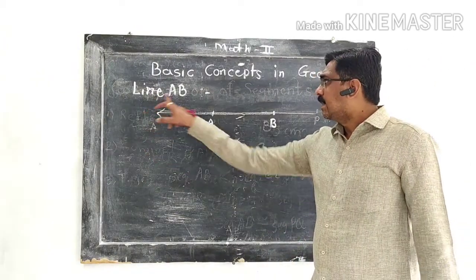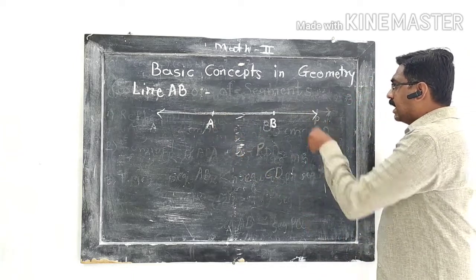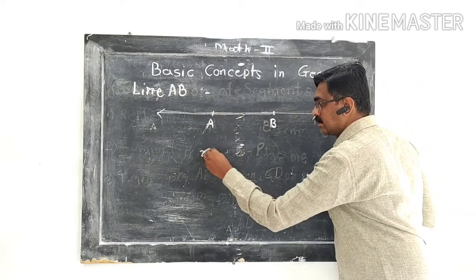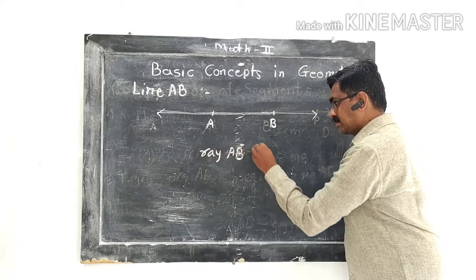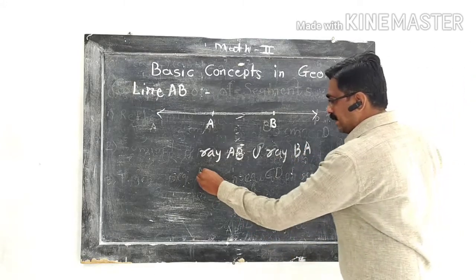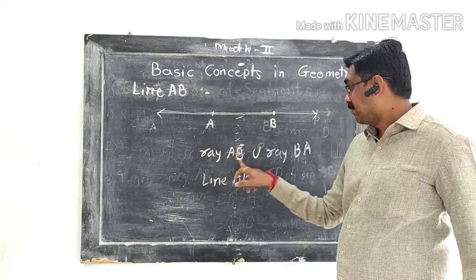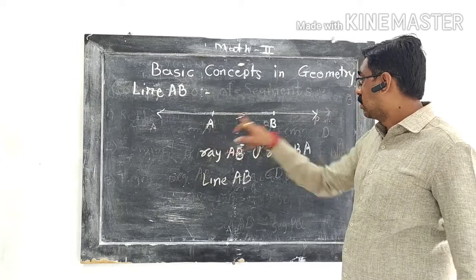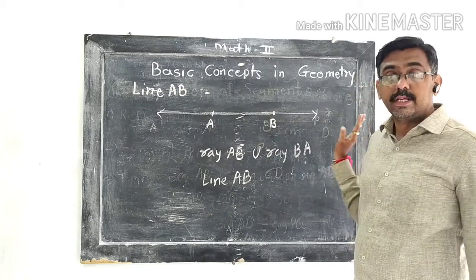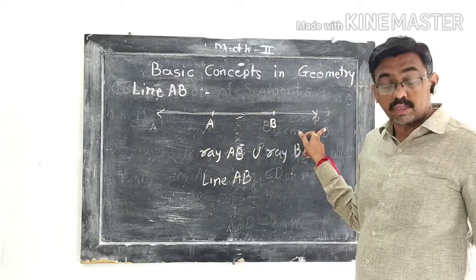Now the next term is line AB. The union of the points of ray AB and its opposite ray BA is called the line AB. The ray AB union ray BA. So line AB is infinite. It goes beyond the limit, so we show the arrows on both ends.